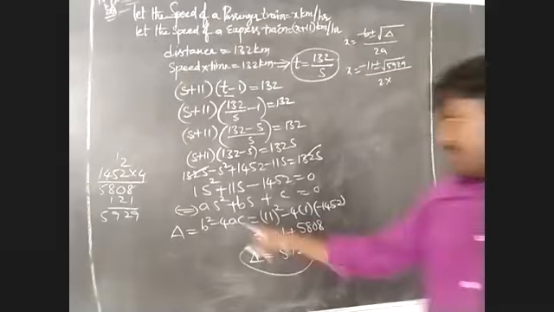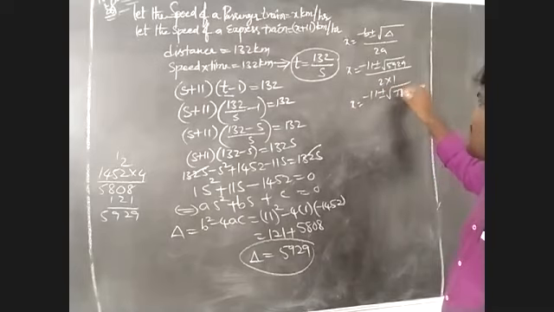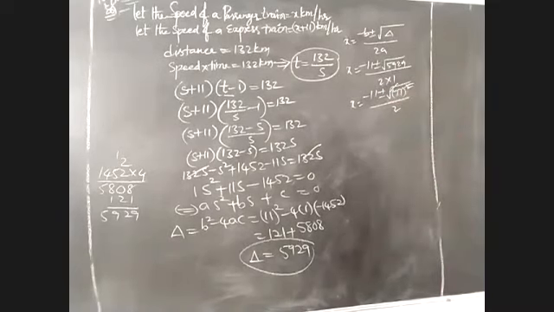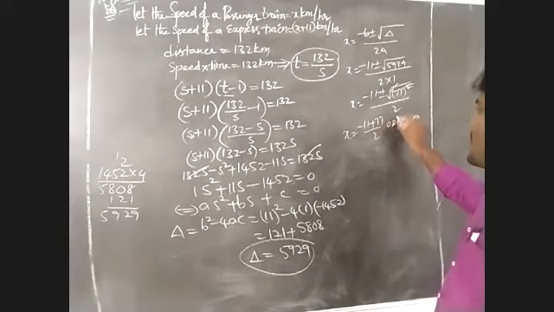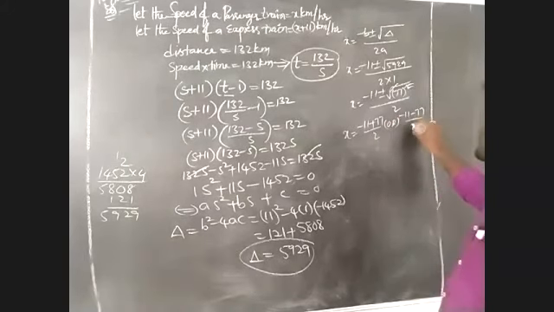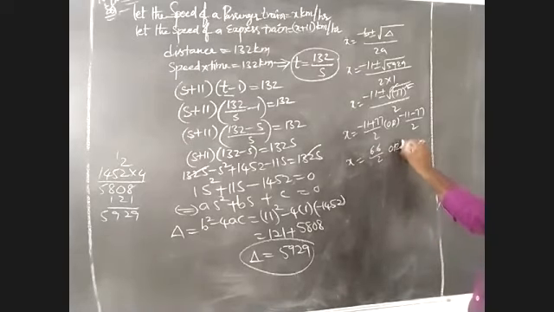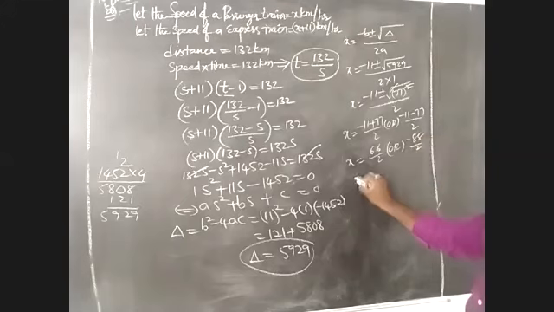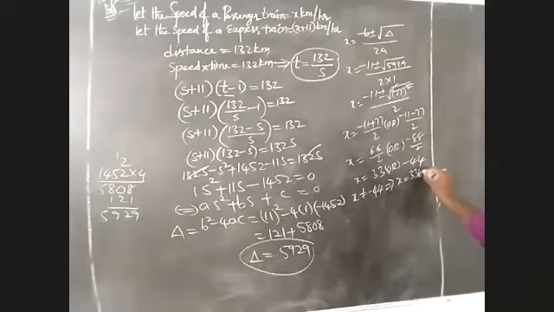What about the value of a, where a is 1? That is x is equal to minus 11 plus or minus root of 77 whole square by 2. The square root will be cancelled. That we have to recognize: x is equal to minus 11 plus 77 by 2 or minus 11 minus 77 by 2. That means x is equal to 66 by 2 or minus 88 by 2. That is x is equal to 33 or minus 44. Speed cannot be negative, that means x is not equal to minus 44. Then x is equal to 33 kilometers per hour.